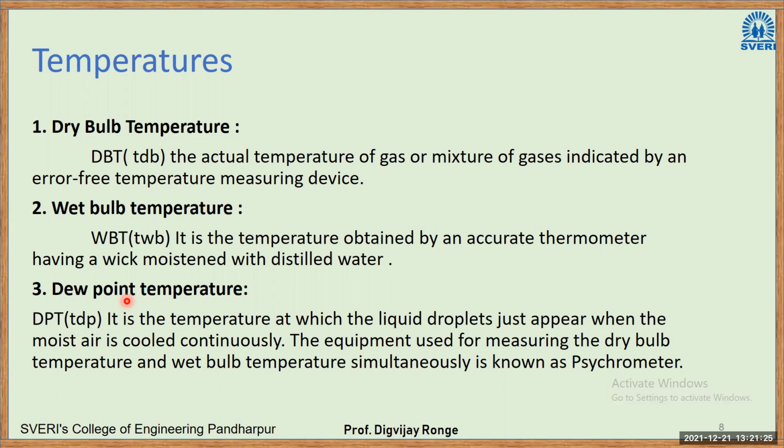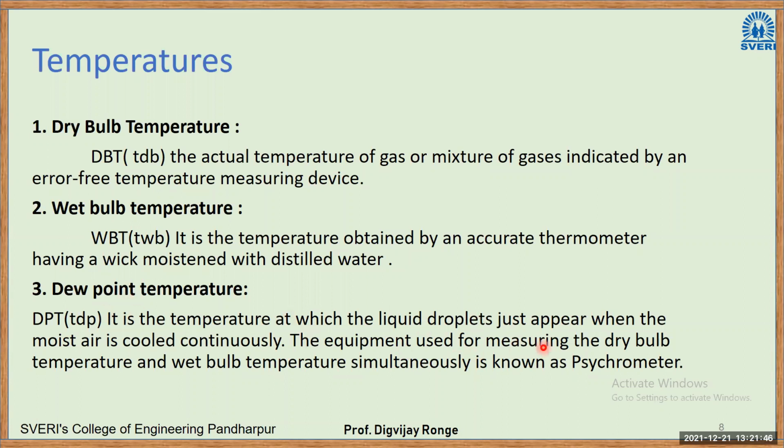You can observe it. So what is happening in that case? Water in the atmospheric air gets condensed. It reaches a minimum value of temperature, and after that temperature, it gets condensed on surfaces. So that temperature we regard as the dew point temperature. In other words, it is a saturation temperature.